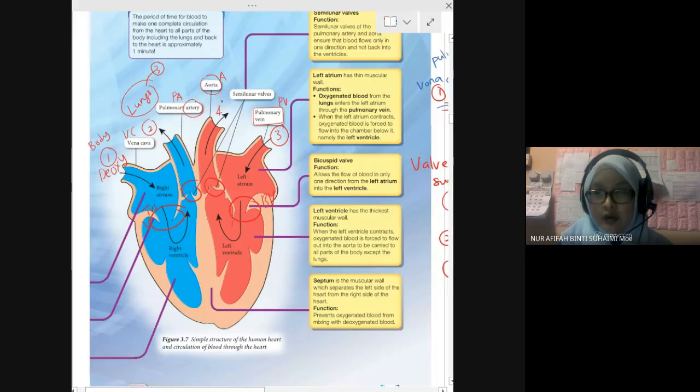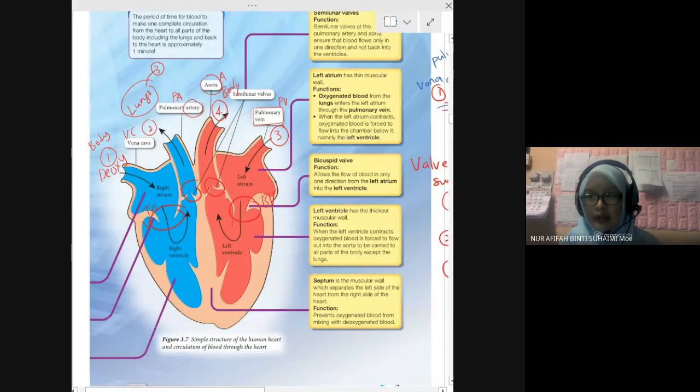Number 4, to aorta. From aorta to whole part of body, again, to send the oxygen to the body cell to carry out cellular respiration. Okay, boleh tak ni? So these two are semi-lunar valves. In the artery, pulmonary artery or aorta, we have semi-lunar valve.